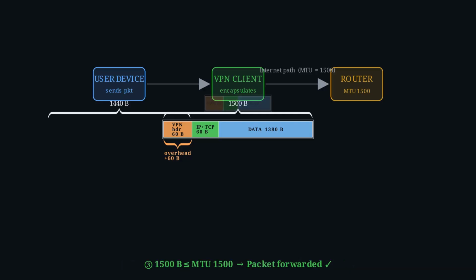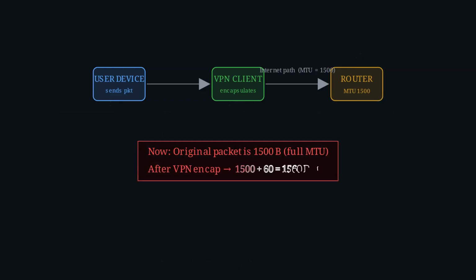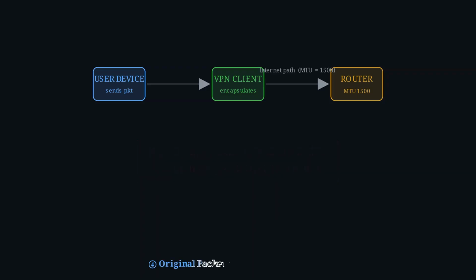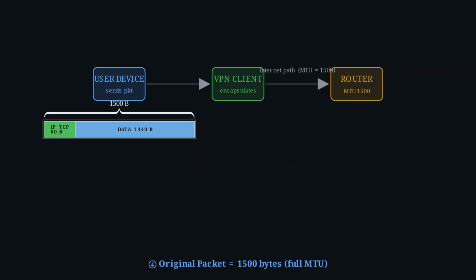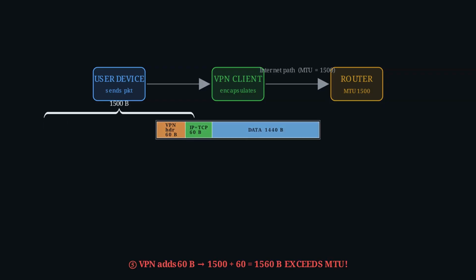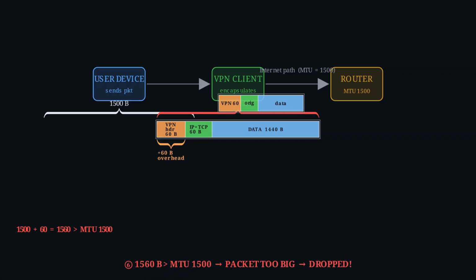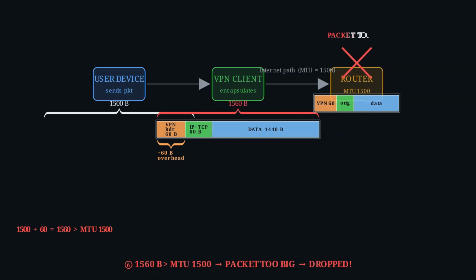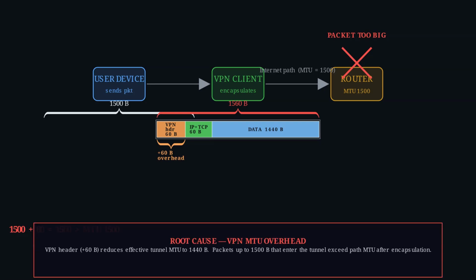If your local MTU is 1500 and your VPN adds 60 bytes of header, suddenly, your effective MTU inside the tunnel is only 1440. If your computer doesn't know this, or PMTUD fails, your VPN connection will constantly try to send 1500 byte packets that are now too big for the tunnel. This is why VPNs often mysteriously break for specific websites or large file transfers.